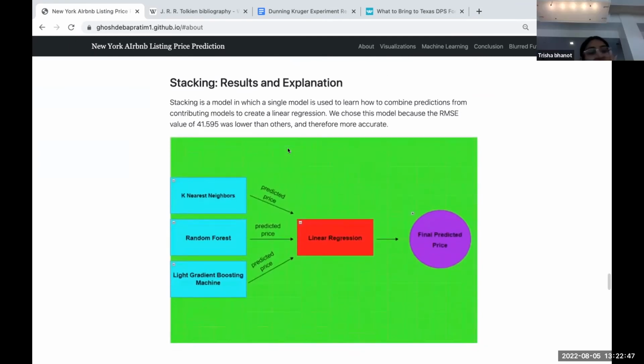So next we have stacking. Stacking is a model in which a single model is used to learn how to combine predictions from contributing models to create a linear regression. We chose this model because the RMSE value of 41.595 was lower than the others and therefore more accurate.